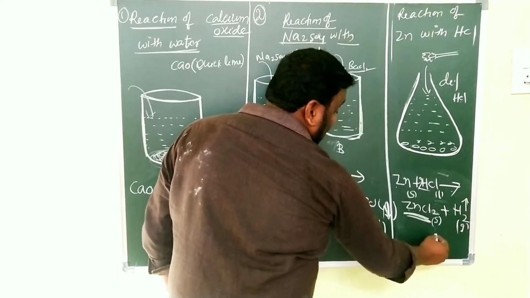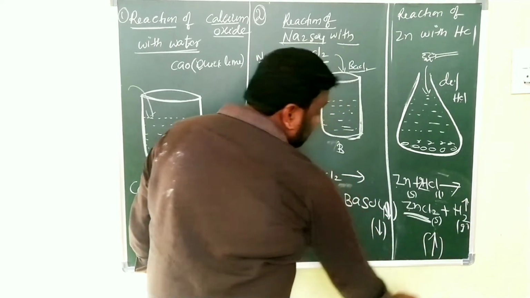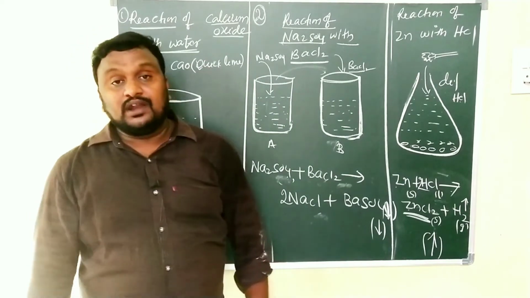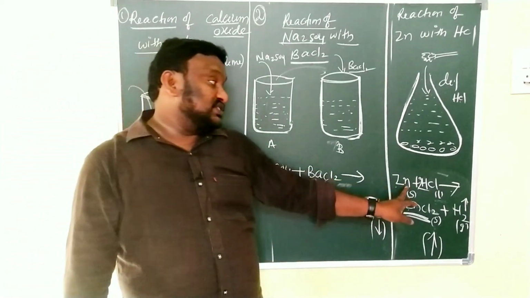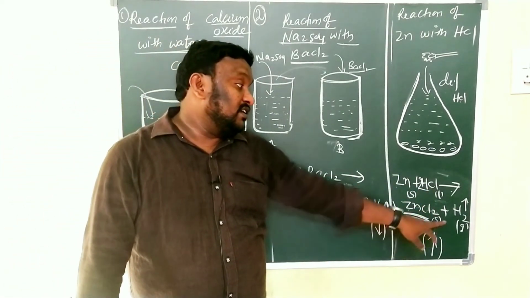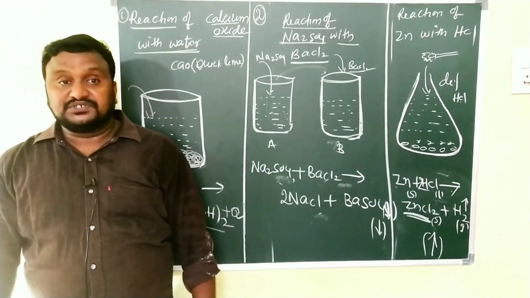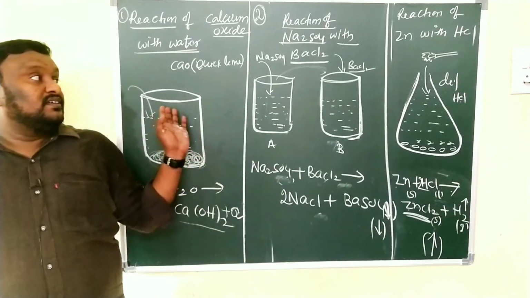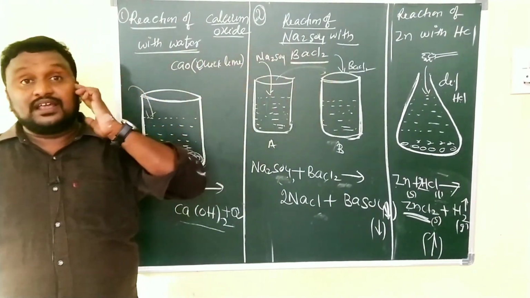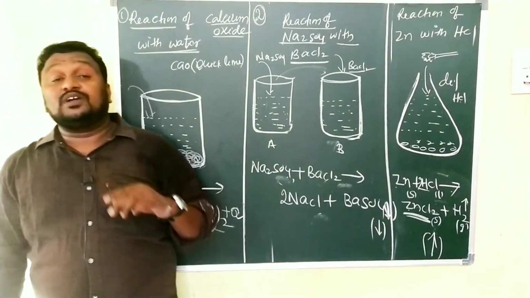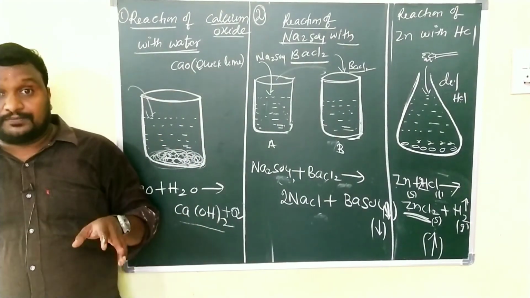So to understand that, gas should be always shown like upward arrow. So when zinc reacts with the HCl, what we are getting? Hydrogen gas and zinc chloride. So children, these are the chemical reactions in your textbook as activity 1, activity 2 and activity 3.